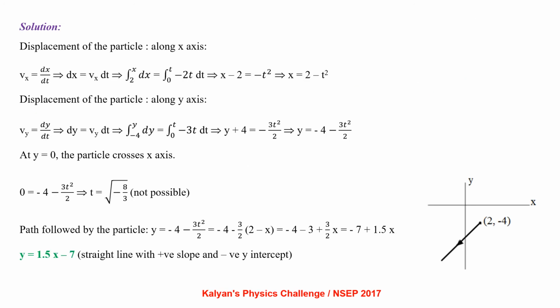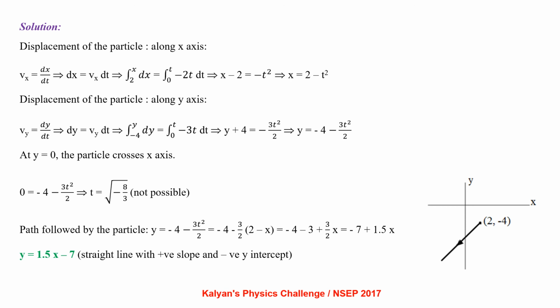Displacement of the particle along x-axis: Vx equal to dx by dt, dx equal to Vx dt, that is integral 2 to x dx equal to integral 0 to t of minus 2t dt, which gives us x equal to 2 minus t square. Displacement along y-axis: Vy equal to dy by dt, dy equal to Vy dt, integral minus 4 to y dy equal to integral 0 to t of minus 3t dt, which gives us y equal to minus 4 minus 3t square by 2.